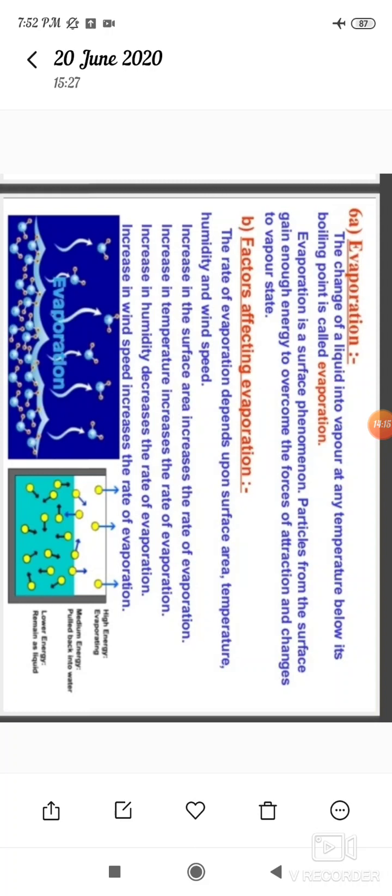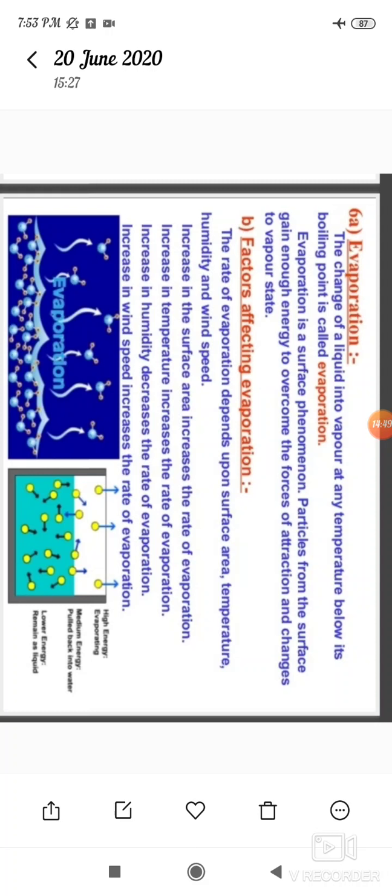Particles from the surface gain enough energy to overcome the force of attraction and change into the vapor state. Observe the figure to see how evaporation takes place. So it is a surface phenomenon.